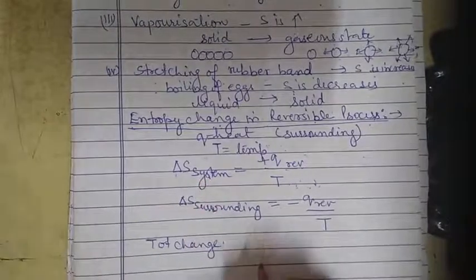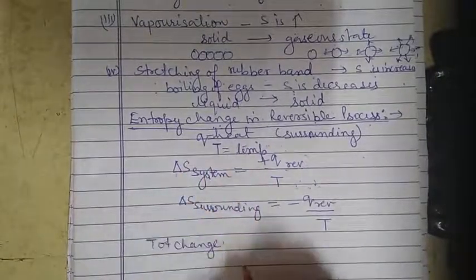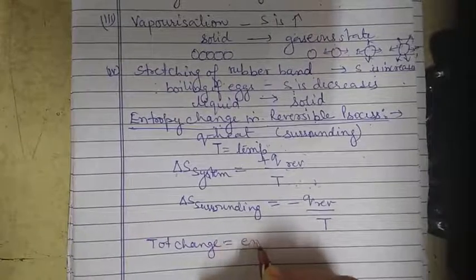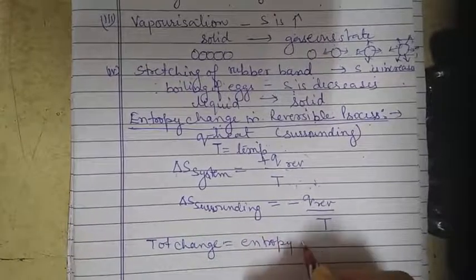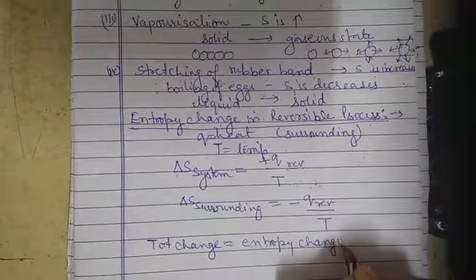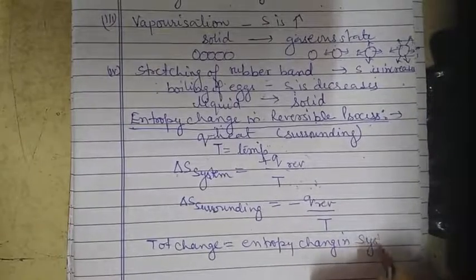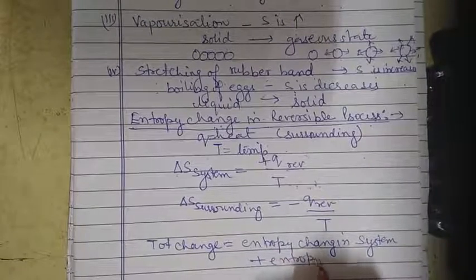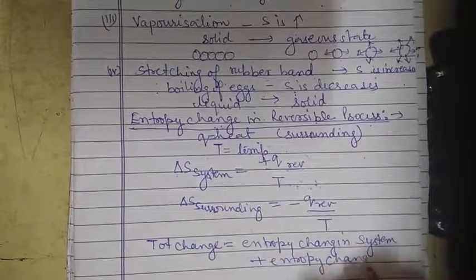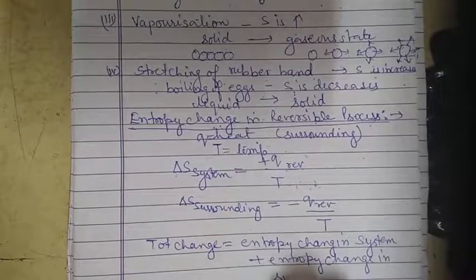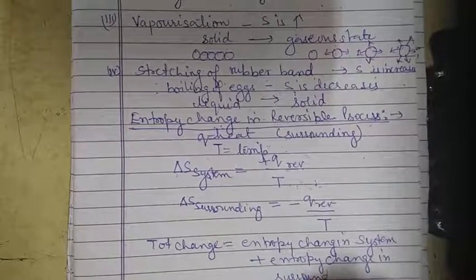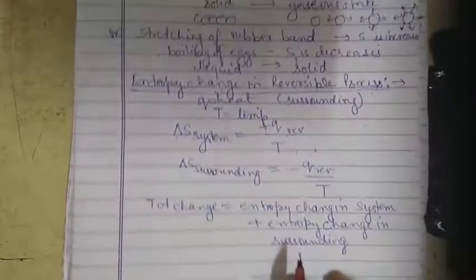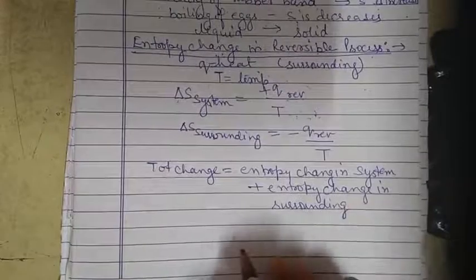So the total change is equal to the entropy change in the system plus the entropy change in the surrounding.